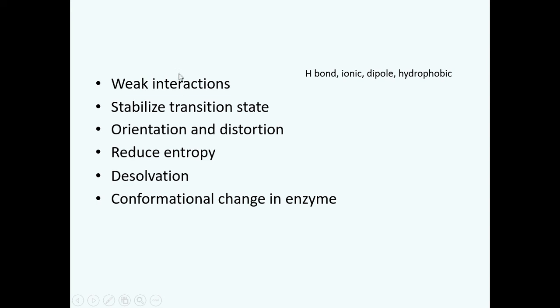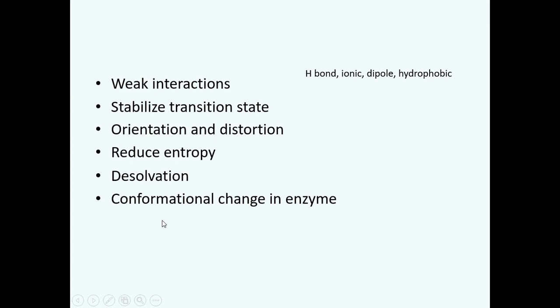Because of all these different features and because of these different chemical bases, the enzymes favor a given chemical reaction in the forward direction, that is from the substrate to the product. And by increasing the probability of conversion of the substrate into the product, the enzyme increases the rate of that chemical reaction.